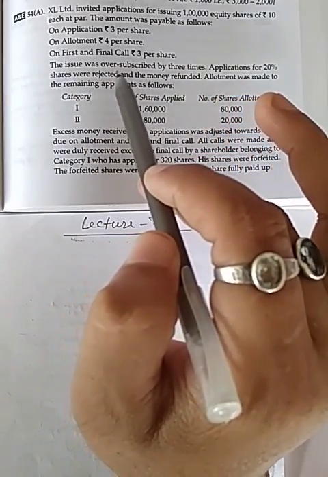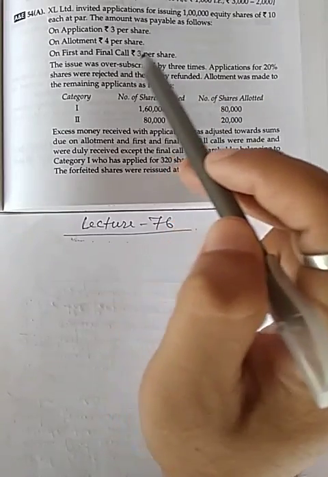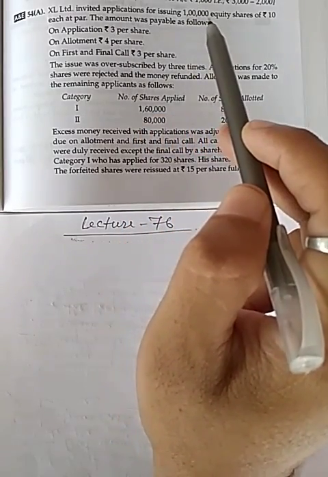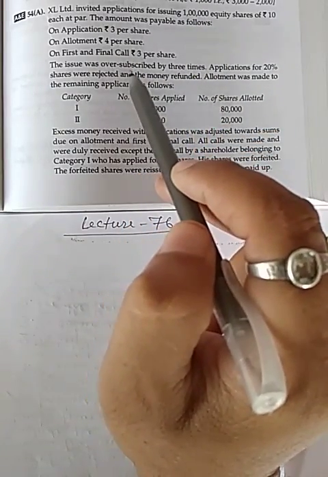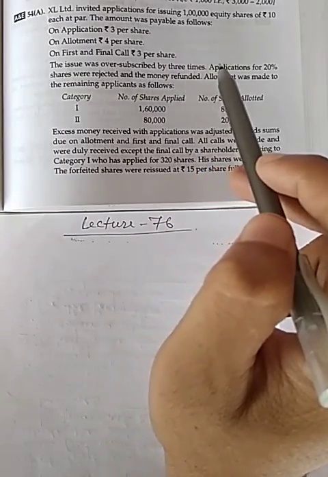The issue was oversubscribed by 3 times. It means the company invited applications for 1 lakh, but applications have been received for 3 lakh.